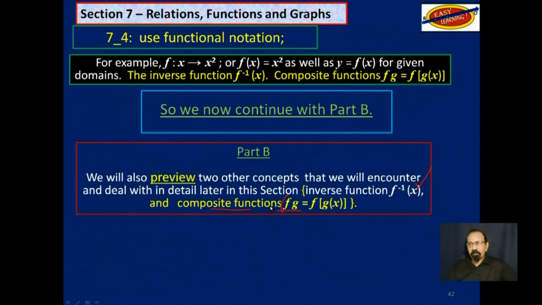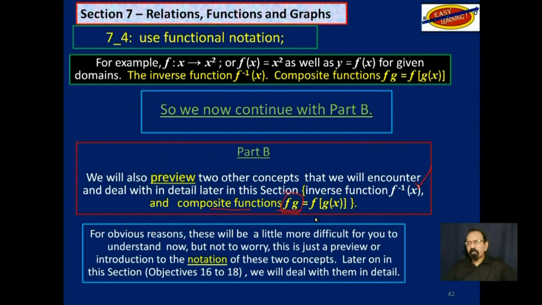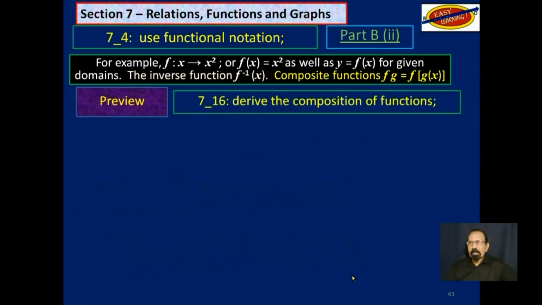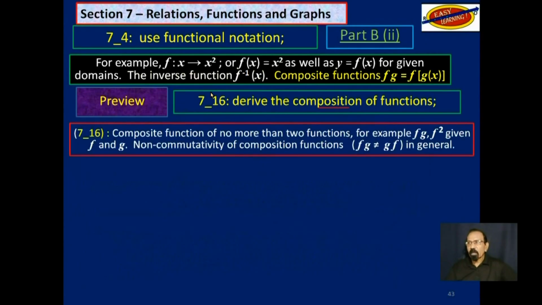And it says that fg is equal to f of g of x. For obvious reasons, these will be a little more difficult for you to understand now, but not to worry, this is just a preview or introduction to the notation of these two concepts. Later on in this section, objectives 16 and 18, we will deal with them in detail. So derive the composition of functions. That is actually objective 16 later on in this section.